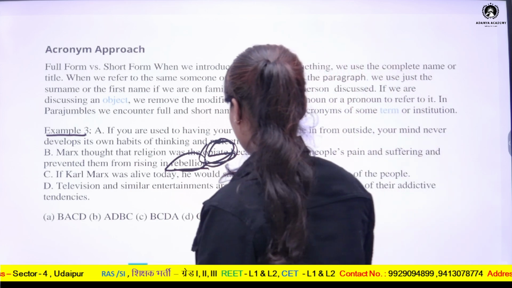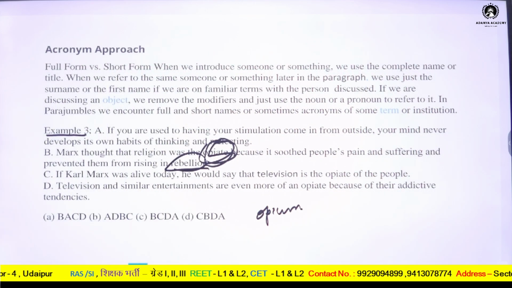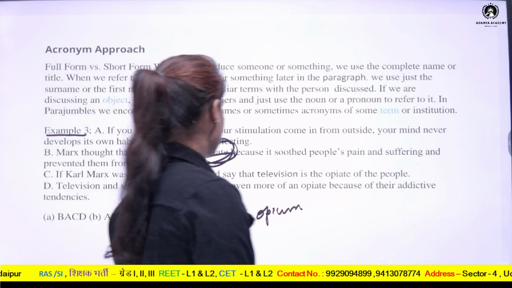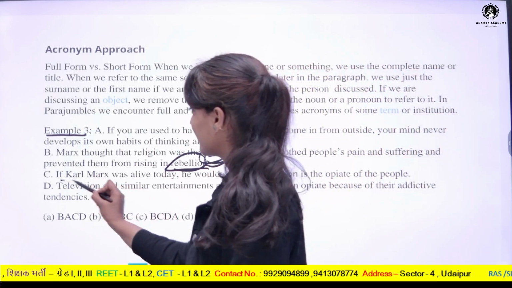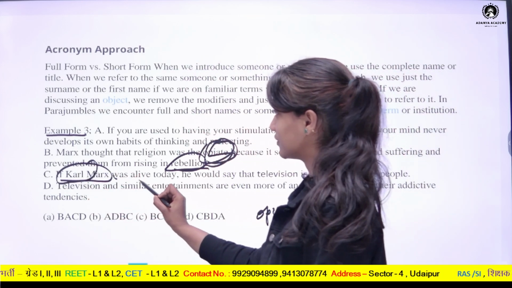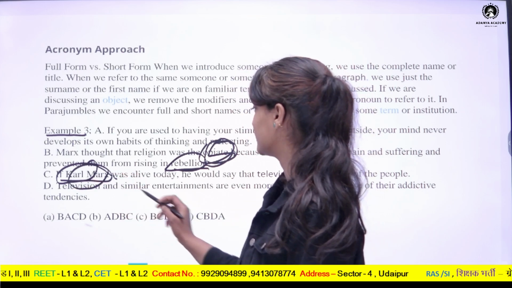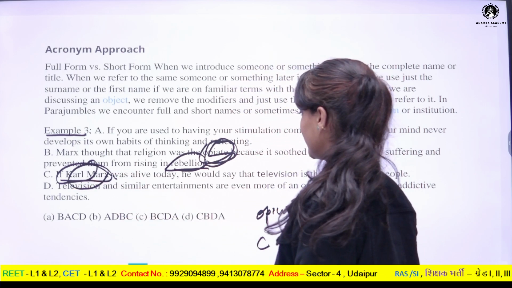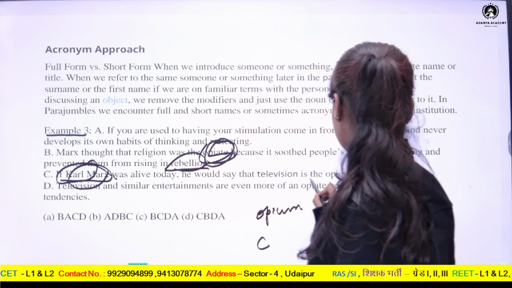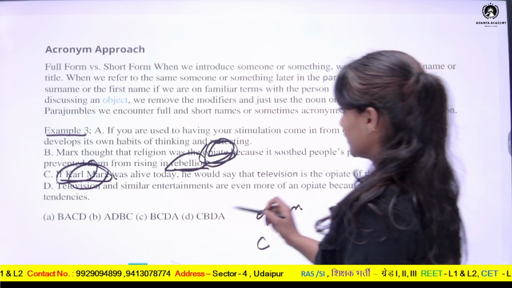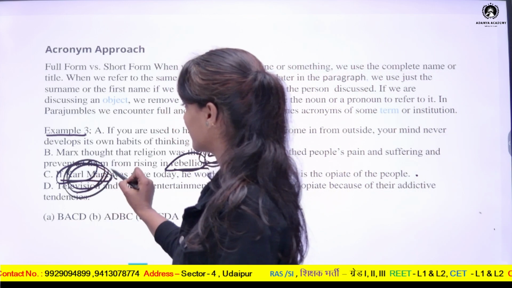So now let us arrange these. Example number 3. So here the first word is Karl Marx. So Karl Marx has been introduced first in this statement, so this will come first. Then, if Karl Marx was alive today, he would say that television is the opiate of the people. So here the starting of the sentence is by Karl Marx.